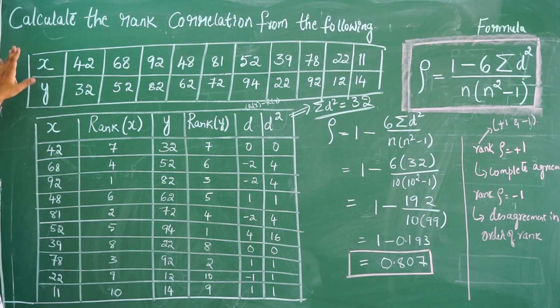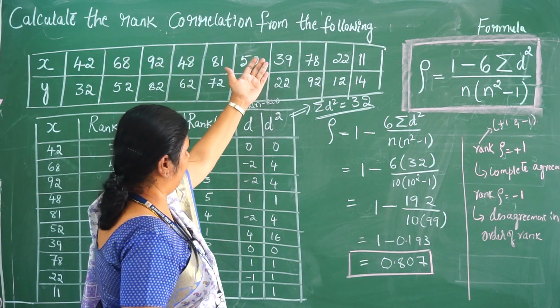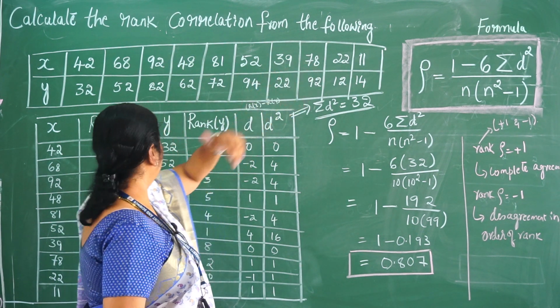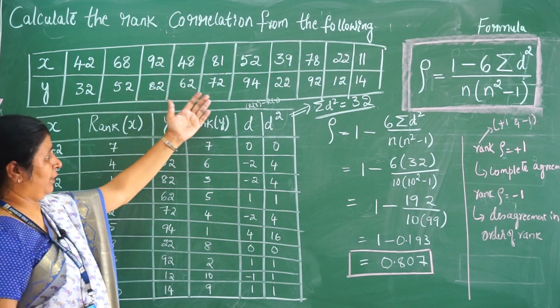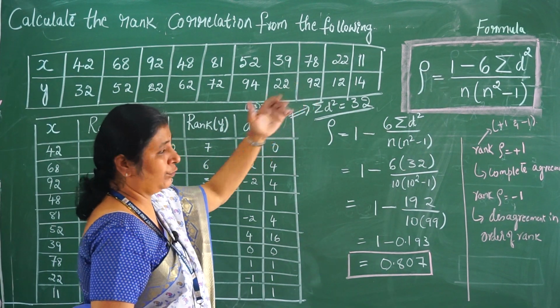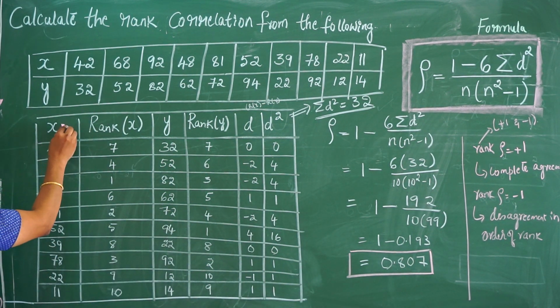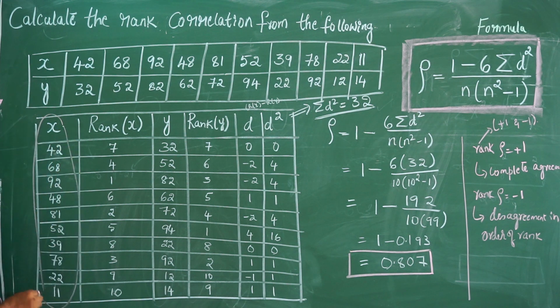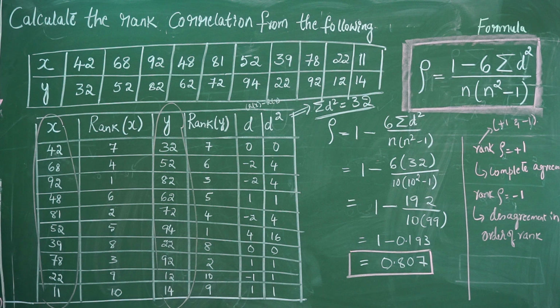So x has the series 42, 68, 92, 48, 81, 52, 39, 78, 22 and 11. Y being 32, 52, 82, 62, 72, 94, 22, 92, 12 and 14. Now let's tabulate this. See, now I have tabulated the x values here and I have tabulated the y values here. Now, how do I find the rank of x?